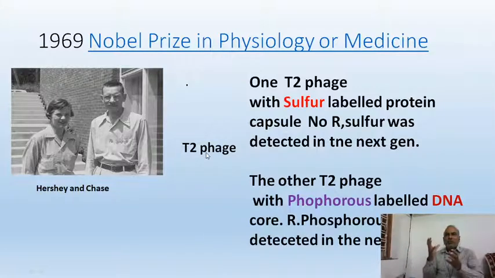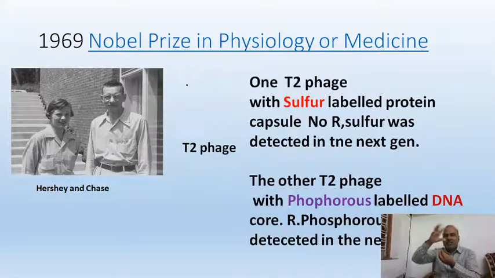The T2 bacteriophage has a protein capsule, and then there is the genetic material DNA. What is the genetic material here? Either the DNA or the protein. They used radio-labeled sulfur for the protein and radio-labeled phosphorus for the DNA, to find out whether DNA or protein is the genetic material.